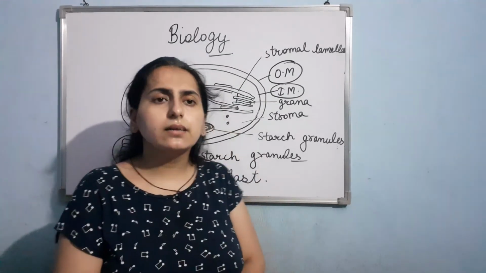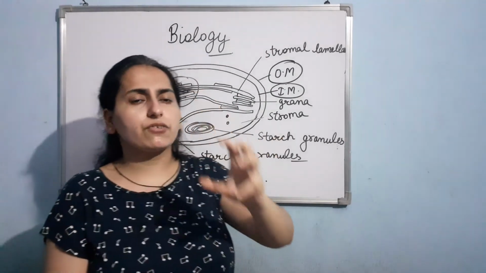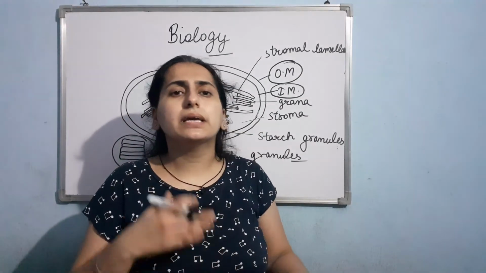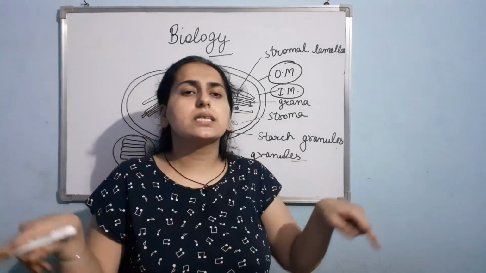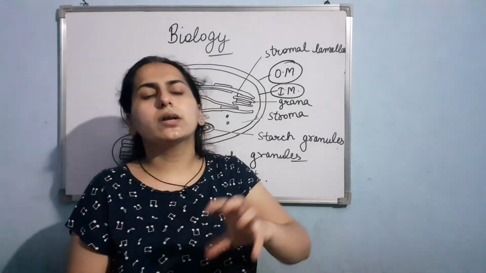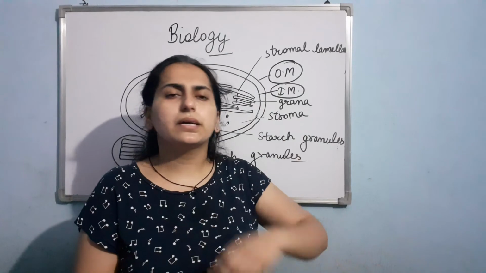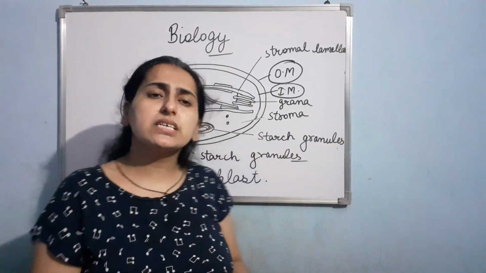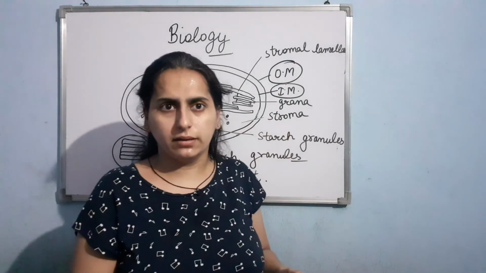In the light reaction, the membrane system traps the sunlight, and after that there is production of ATP and NADPH, and how this takes place we'll discuss in detail. This is the light reaction, and the products of the light reaction, that is NADPH and ATP, are used for the dark reaction, which again takes place in the stroma only. Am I clear?